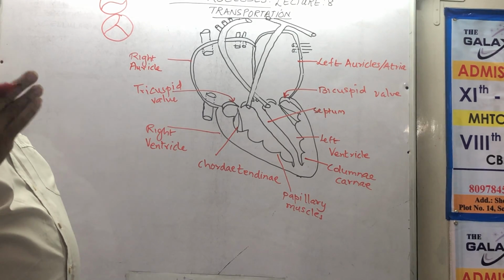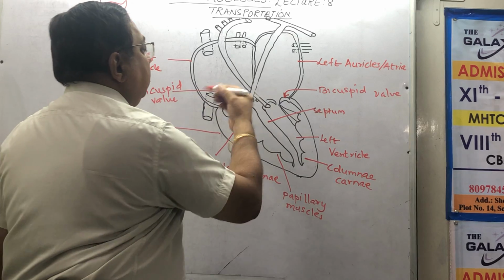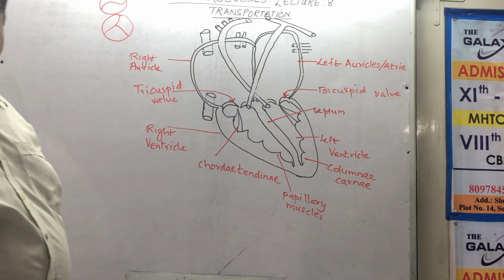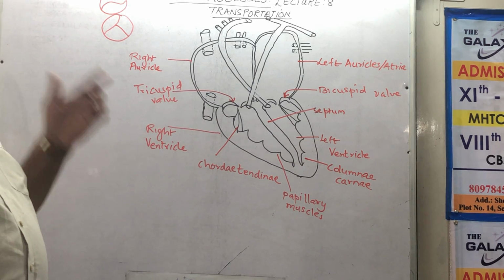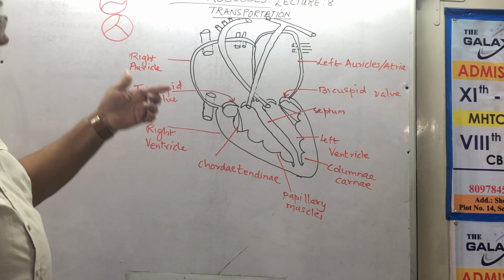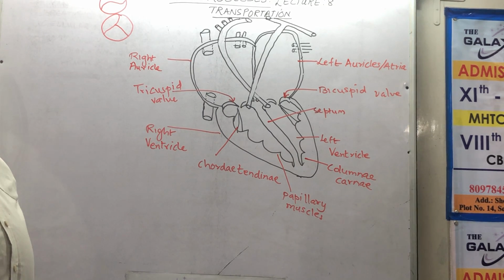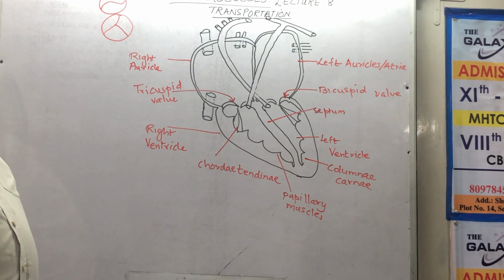Bi is 2, tri is 3. But I cannot draw 3. Third one is here, coming out, can't draw. So we are unable to justify. So these are simple diagrams. Of course, if I cut the heart, you can't see everything like this. This is diagrammatic. Something will be on top, something will be behind. Everything won't appear. We have fitted everything into the diagram for understanding.